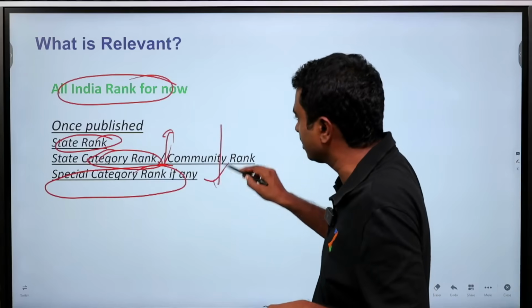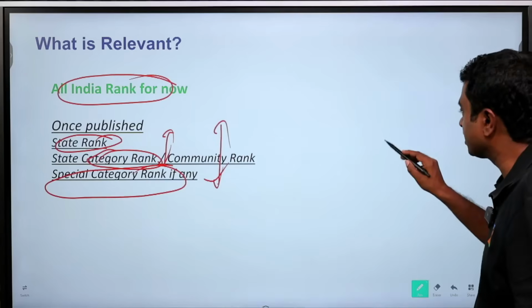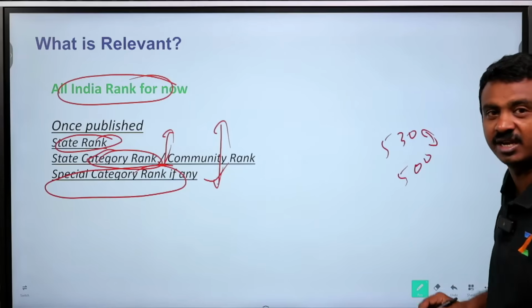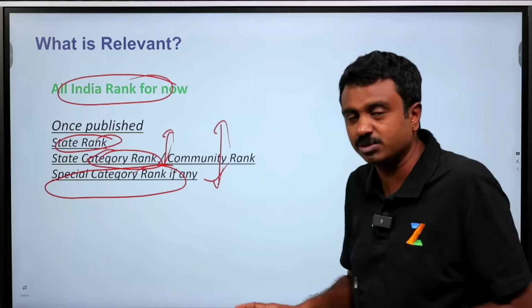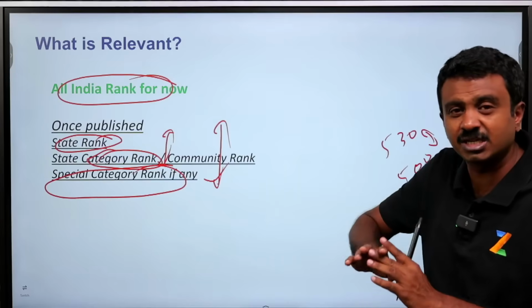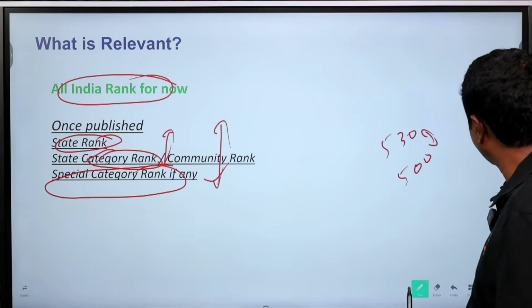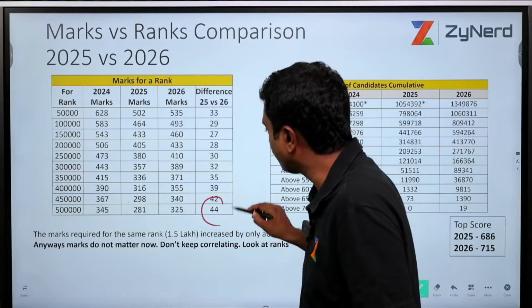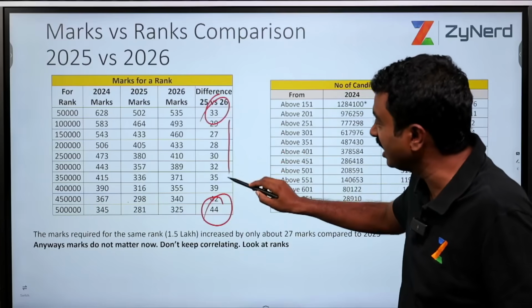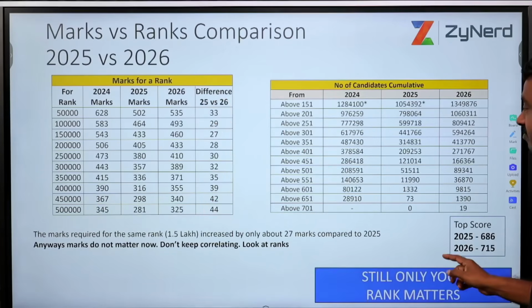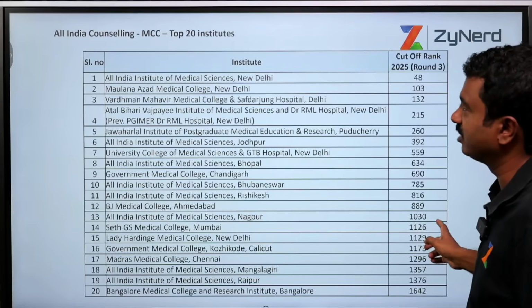So that matters, and not your marks, etc. Last year something closed at 530, this year it will close at 500 is the most illogical reference, because you don't know how the state split is going to be. Even if you know that, this will vary across different mark ranges. There is no single mark range. You would have clearly seen that in this range there is a 44 mark difference, in this range that is 33, and it varies across. It is not a clear curve as well. So that is what comes out.